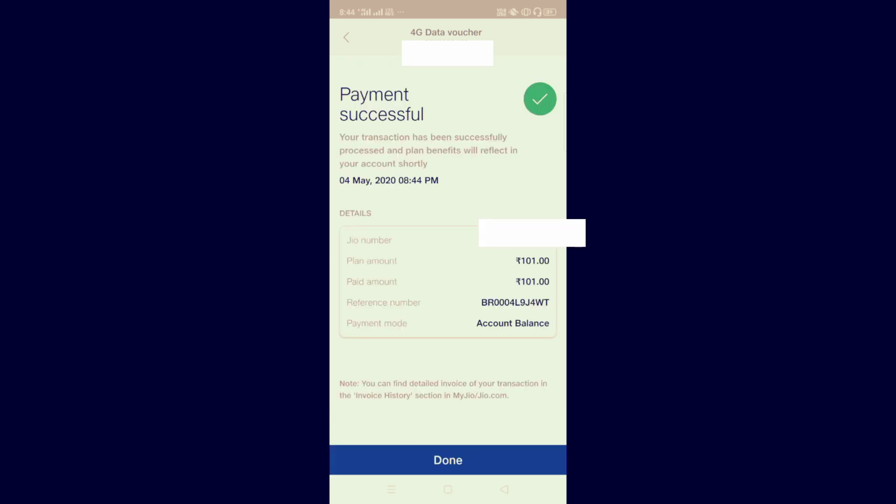Yeah, see here, and this is live. I have just recharged my phone once again because my data is nearly exhausted, I have very few left, and I have to upload a lot of videos. So see, my phone is recharged with 101 rupees with 1000 minutes unlimited calling for non-Jio, and most important, the 12 GB data that I have got from here.